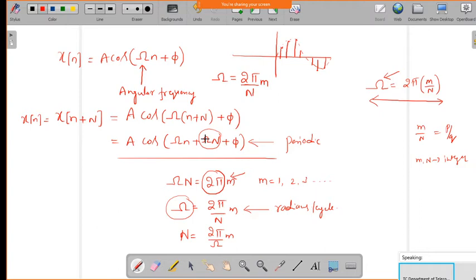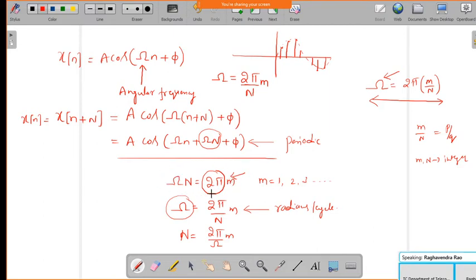Understood? Any doubt? Sir, excuse me. Yeah. Sir, how did 2 pi come in the third line, sir? This one? Above that. This one?